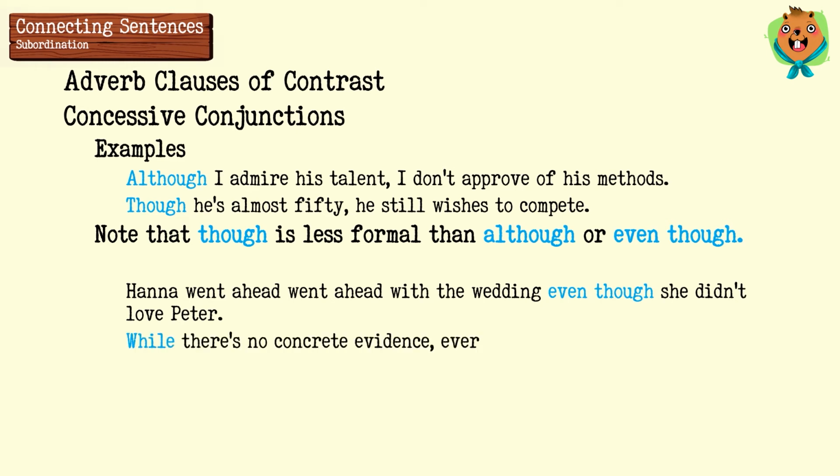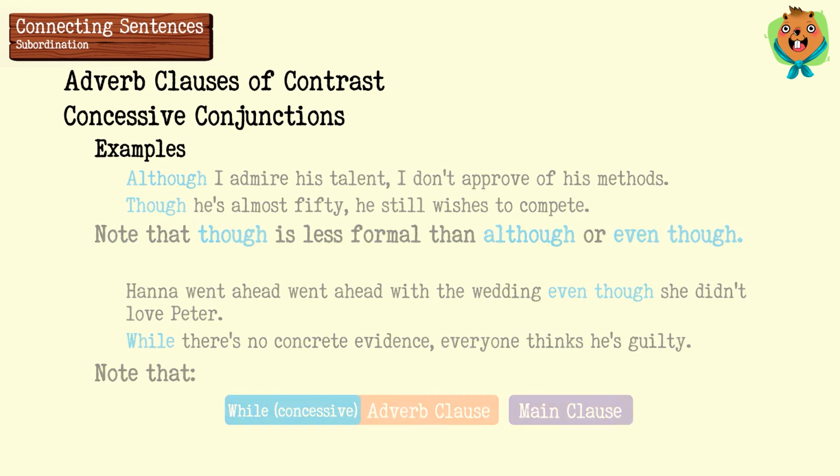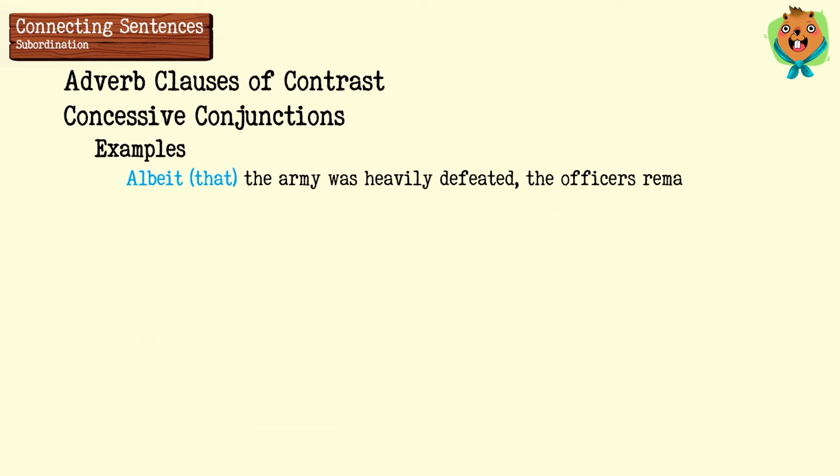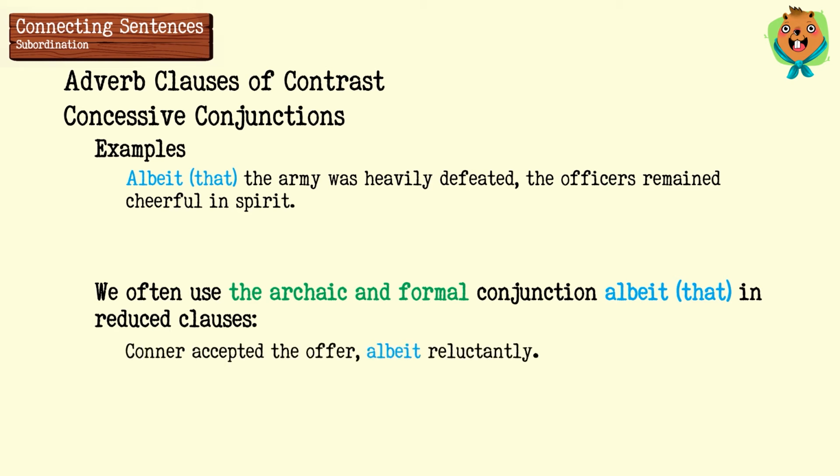While there is no concrete evidence, everyone thinks he's guilty. Notice that adverb clauses with concessive while are usually used before the main clause. Albeit the army was heavily defeated, the officers remained cheerful in spirit. Notice that albeit or albeit that is a formal and archaic conjunction. Today it is most often used in reduced clauses. For example, Connor accepted the offer, albeit reluctantly.